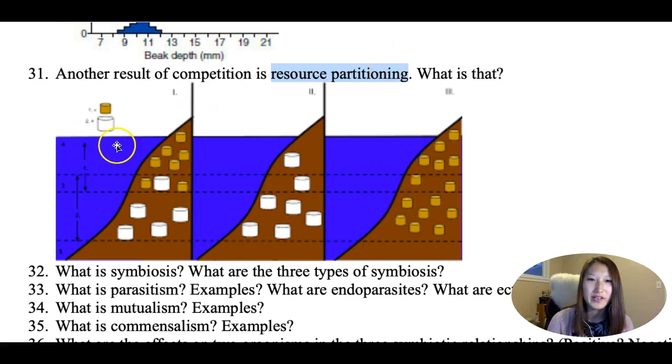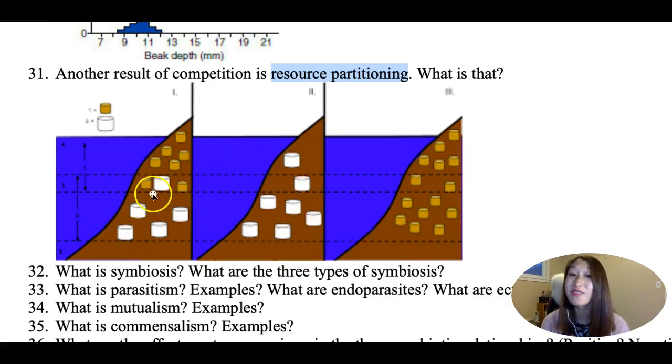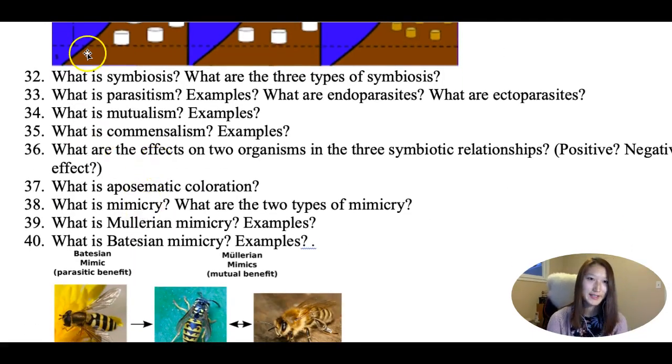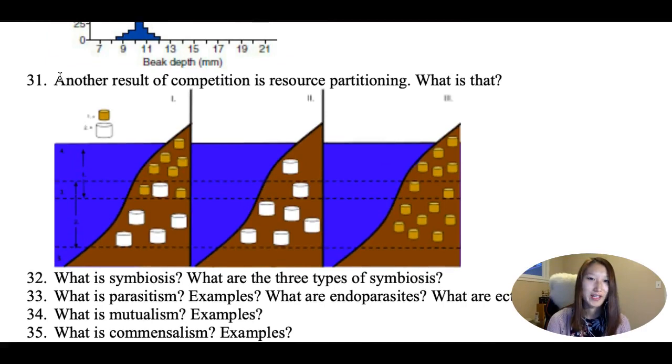So what you see over here, well, let's just say this is one beach area. We have clams living on the rocks. It looks more like marshmallows. These marshmallows can live at all these depths of water. This just sounds so weird. But when they're sharing the same environment, they're sharing the same resource, what ended up happening is that some marshmallows are living on the top part of the rock and the other ones are living on the bottom of the rock. So then everybody gets to live. They live happily ever after. Okay, I hope this makes sense.